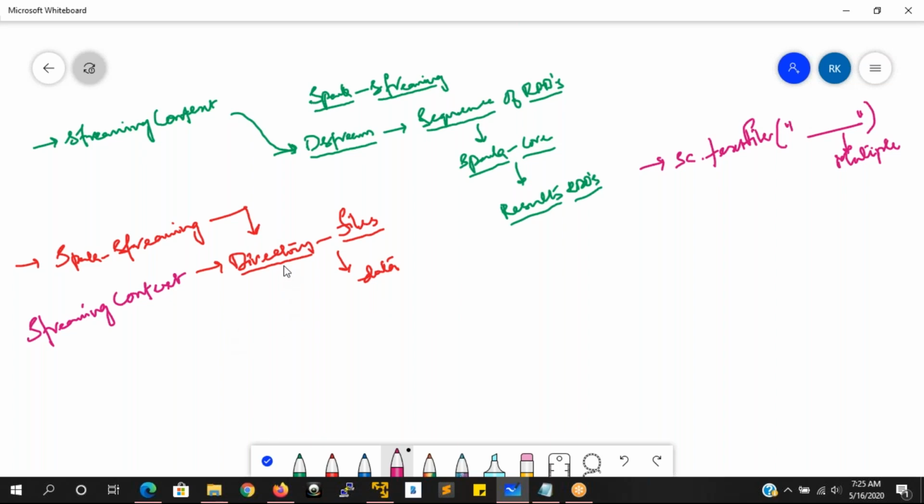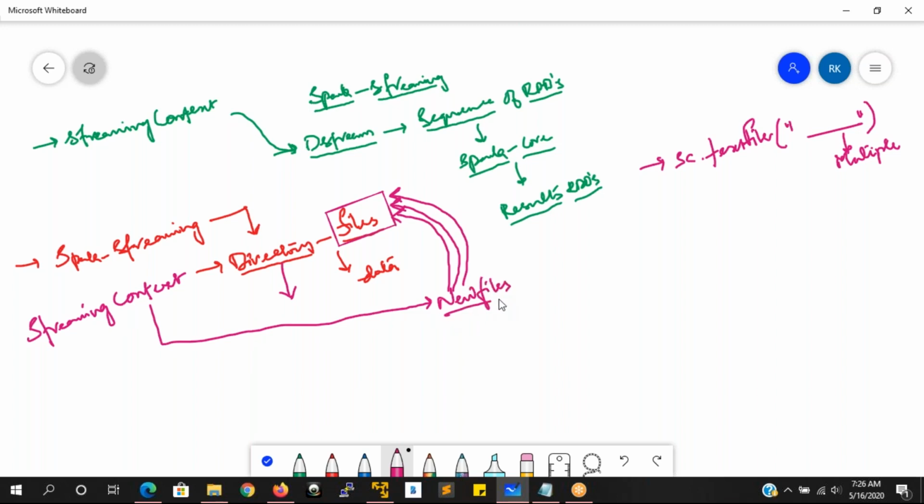Here, the most important thing is that whenever you read the data from the directory, if files are already available, it is going to read those files. But you can also insert some new files into the same directory. Whenever I insert new files, your streaming context is going to read only these new files from that directory. This should also be remembered: only the new files inserted into the directory are read.